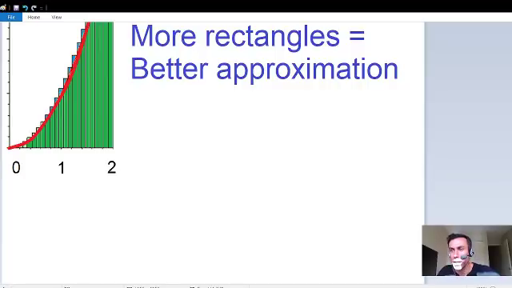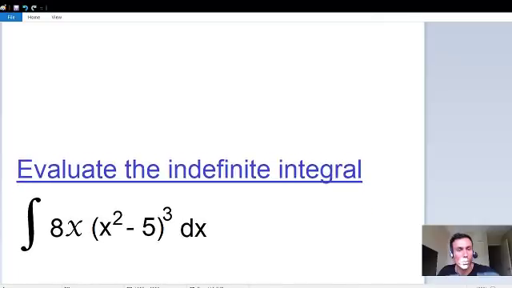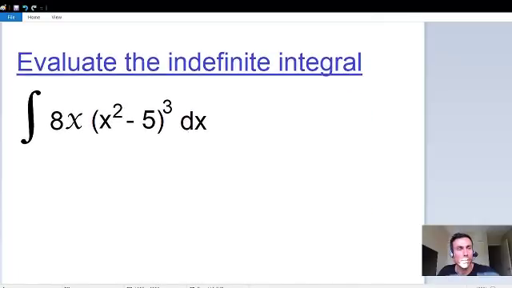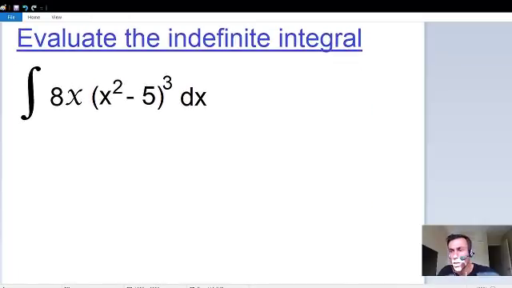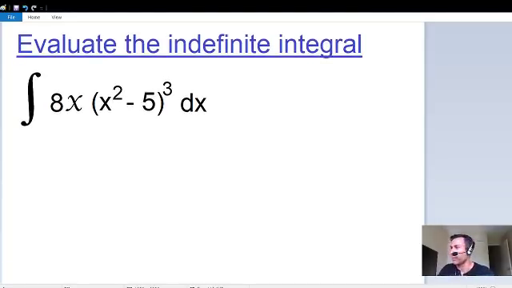Before we were doing a lot of basic examples, and for this problem, I'm going to go over a little bit more advanced example where we have to use U substitution. So once again, this is a little bit more advanced, and I want to just thank you guys for coming before I get started in this problem.